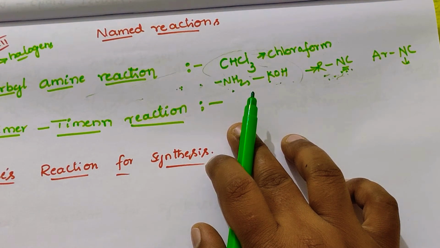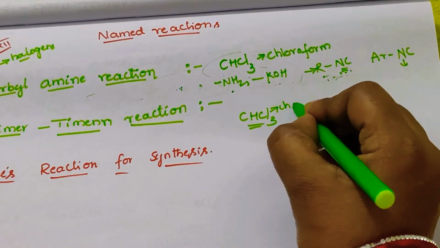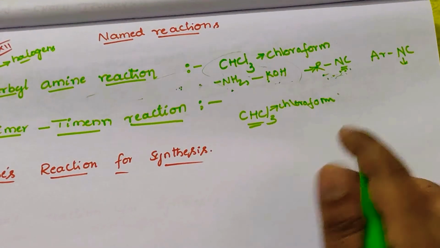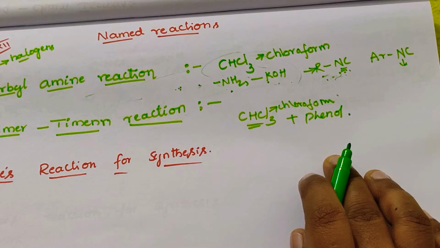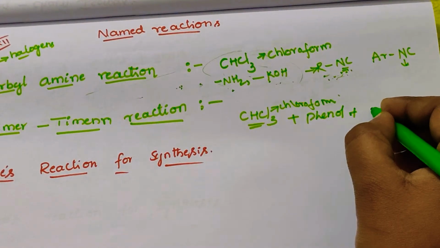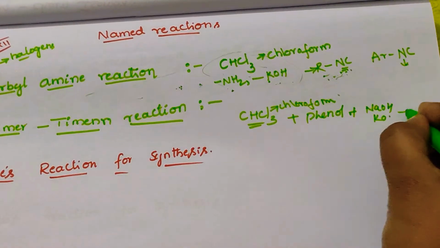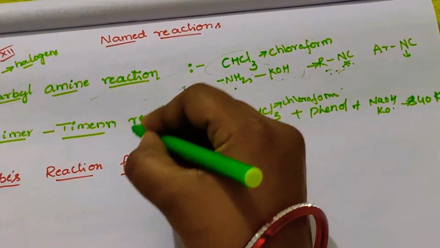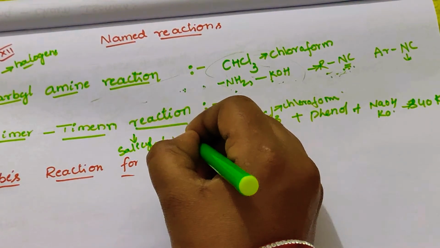When chloroform, CHCl3, is heated with phenol and an alcoholic solution of any base, NaOH or KOH, at about 340 kelvins, it forms orthohydroxy benzaldehyde, or salicylaldehyde.